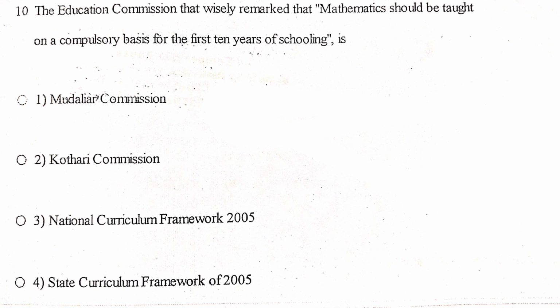Next one, the Education Commission that wisely remarked that mathematics should be taught on a compulsory basis for the first 10 years of schooling is Mudaliar Commission, Kothari Commission, National Curriculum Framework 2005, State Curriculum Framework 2005. The answer is Kothari Commission. Kothari Commission strongly recommended mathematics should be compulsory from 1st class to 10th class. Science and mathematics education should be strengthened for all students.